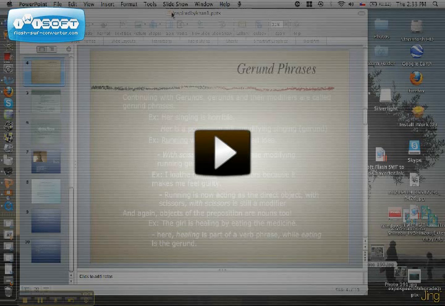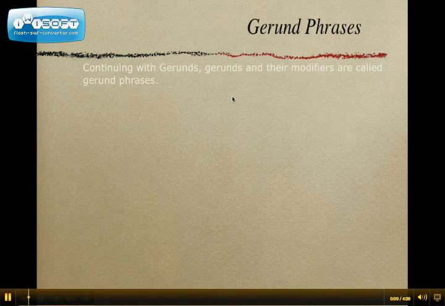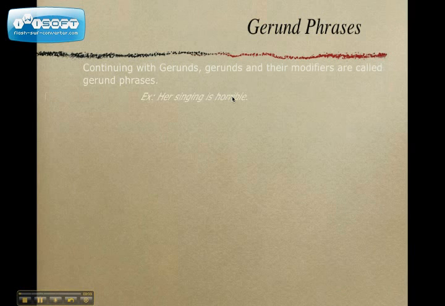This is the second part of the video on verbals. Gerund phrases are gerunds and their modifiers. An example is: her singing is horrible. Singing is the gerund, and her singing is the whole gerund phrase, because her is a possessive adjective modifying singing.